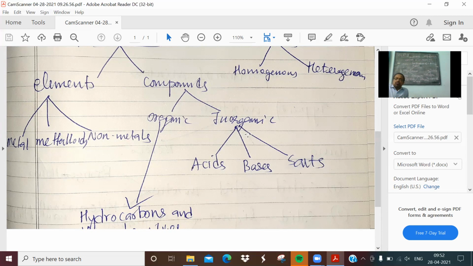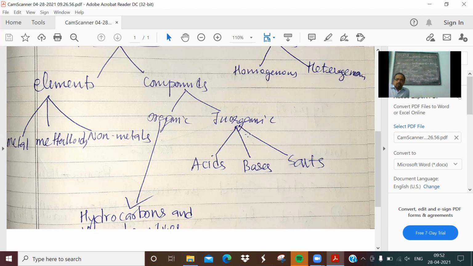By looking into the word acid, you feel that it is something dangerous. Not always. Only certain mineral acids, concentrated mineral acids, are dangerous because they can destroy any organic matter. For example, hydrochloric acid, sulfuric acid, nitric acid in the concentrated form are corrosive in nature.